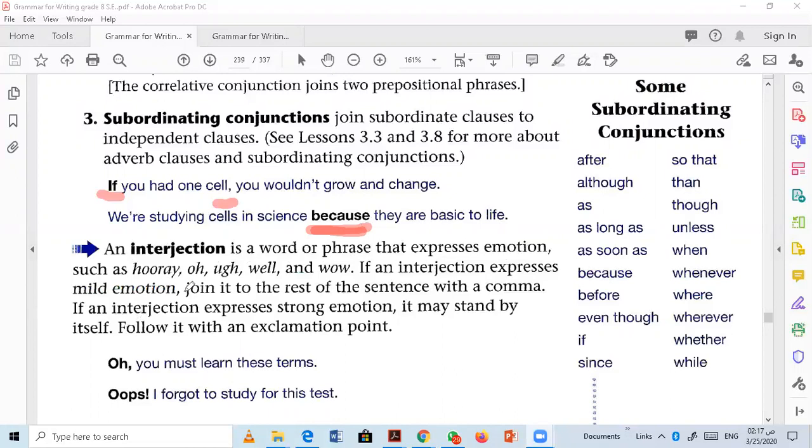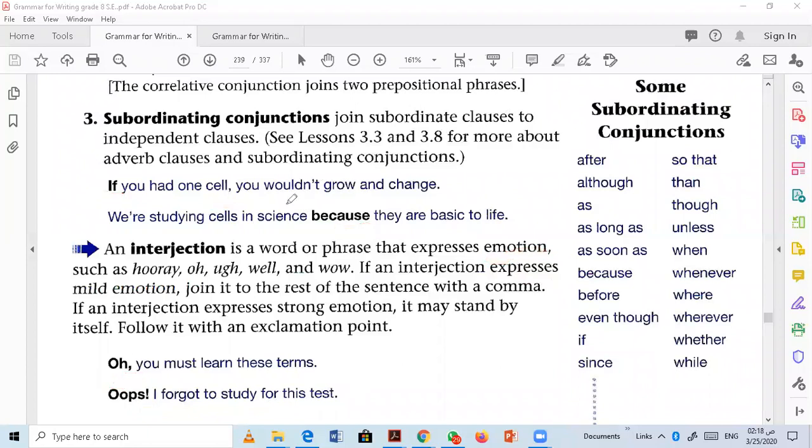An interjection is a word or phrase that expresses emotions. Words like hooray, oh, well, ah, wow, or ouch. These words show emotions. They express feelings, mild emotions. For example, here: Oh, you must learn these terms. Oops, I forgot to study for this test. And don't forget that there must be a punctuation mark between the interjection and the rest of the sentence. So far, so good.